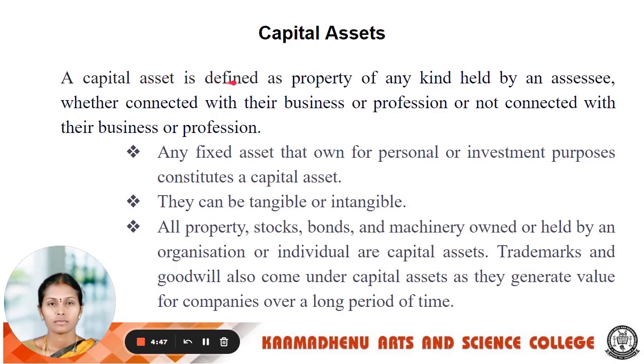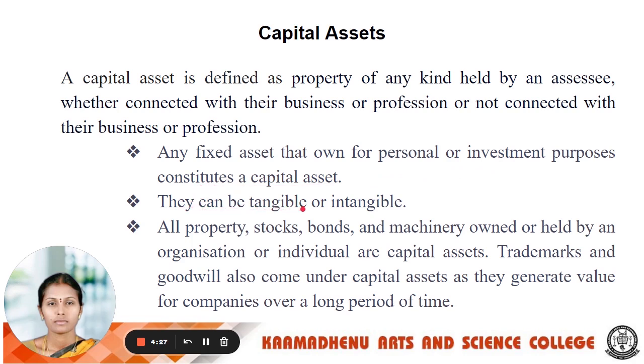A capital asset is nothing but a property of any kind held by an assessee, whether connected with their business or profession or not connected with their business or profession. That asset is called a capital asset. Example, any fixed asset that is owned by a person for investment purposes.